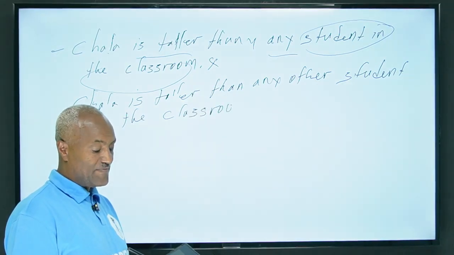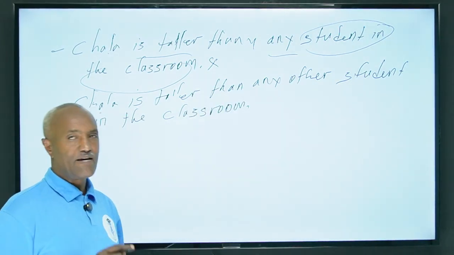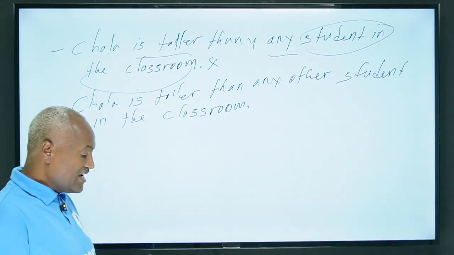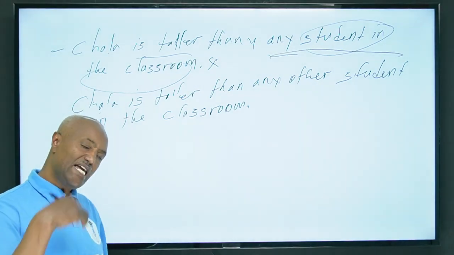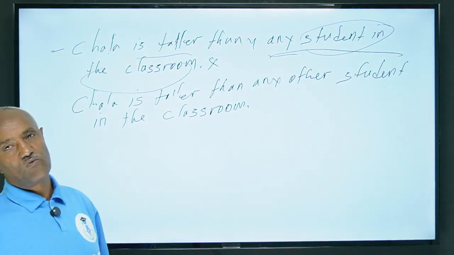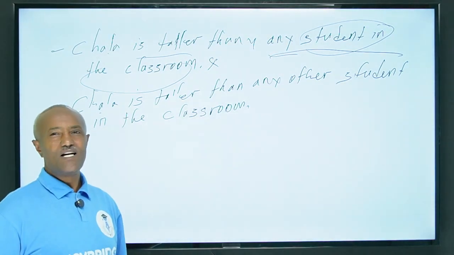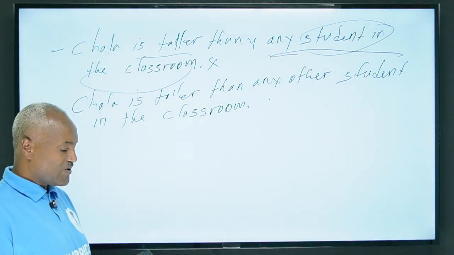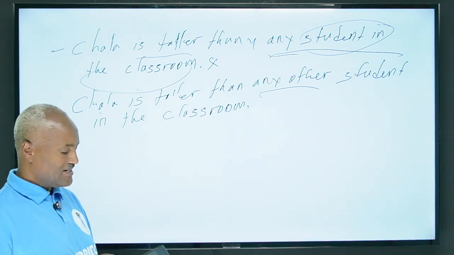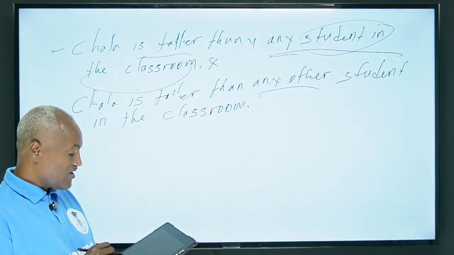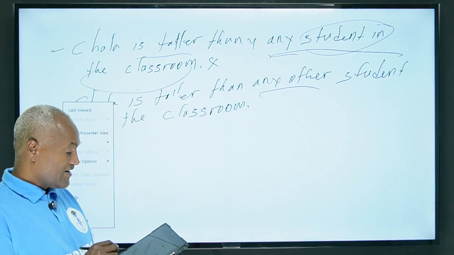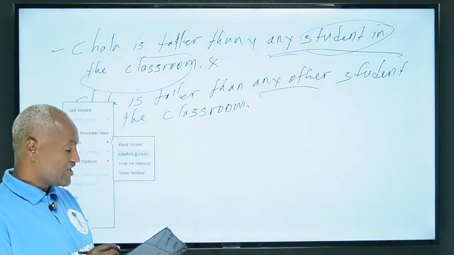This is what you have to remember. Most of the time, people make a mistake here. If we write like this, we are indirectly comparing Chala with himself, which doesn't make sense. Therefore, we can correct it by adding other. That is what I want to show you here. And then here, you can see that, okay?